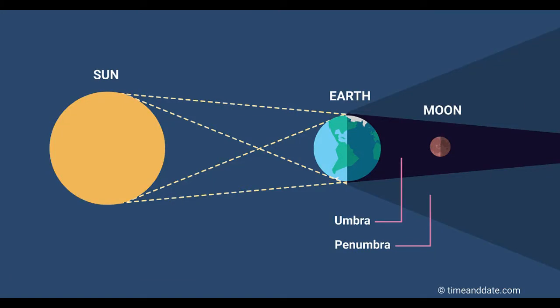Now just have a look at this figure. Here the Earth's shadow falls on the moon. The moon is in the shadow region, the umbra region of the Earth's shadow, and so an eclipse is formed. As I said, an eclipse takes place only on full moon day. Then why not on each and every full moon day? Because there are a few more factors which are responsible here.